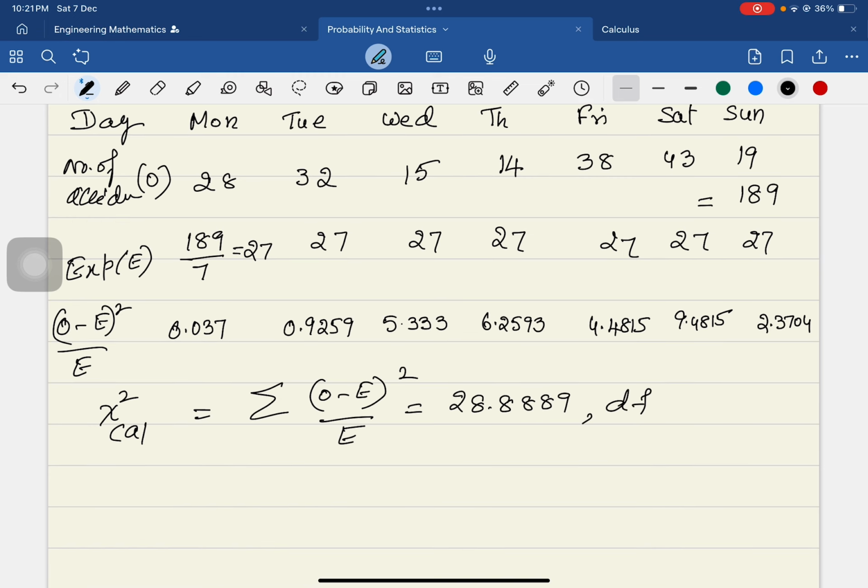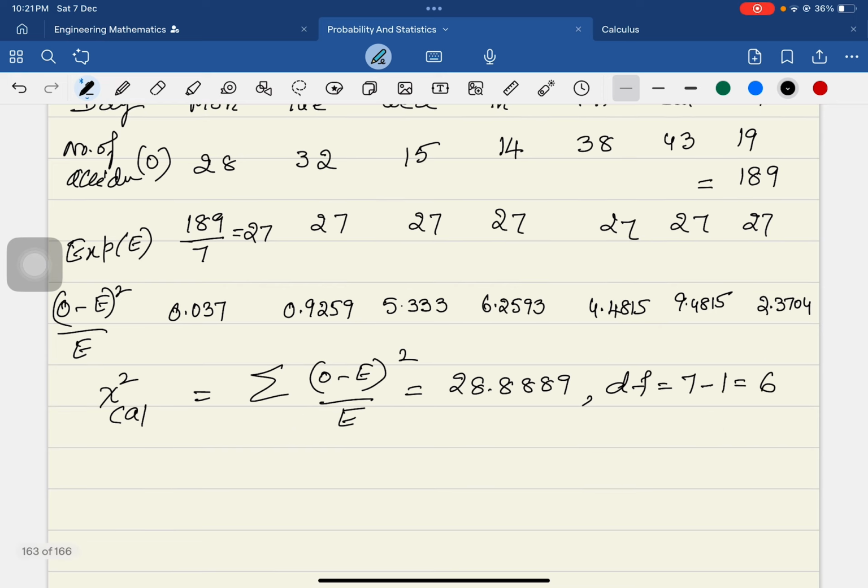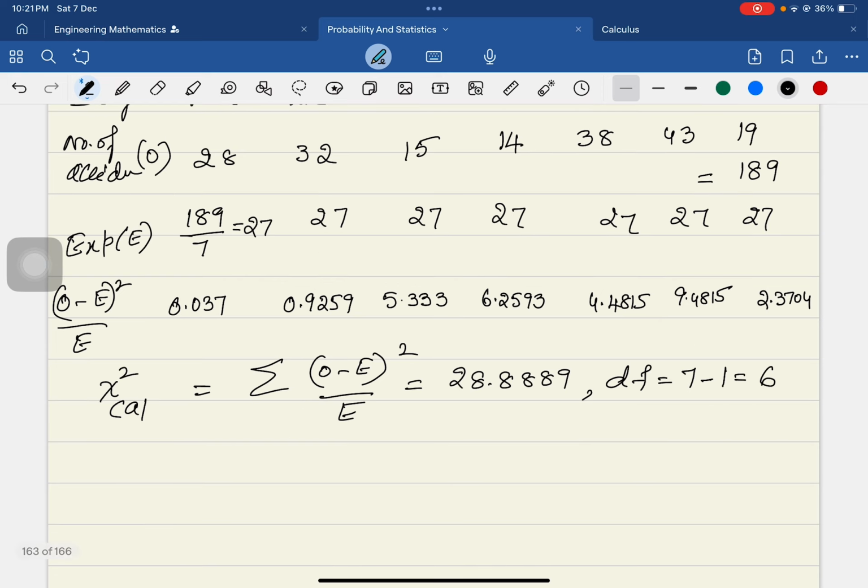And what is the degrees of freedom? The number of categories is 7, minus 1, which is equal to 6. Now, what is the null hypothesis here? The null hypothesis says that the accidents are equally distributed, or equally occurred, in a week.